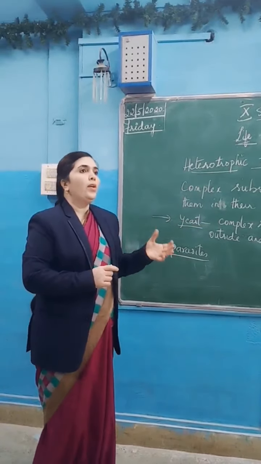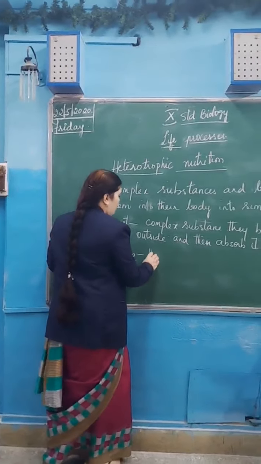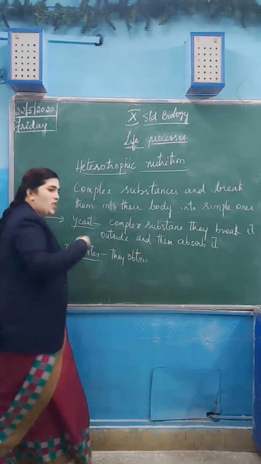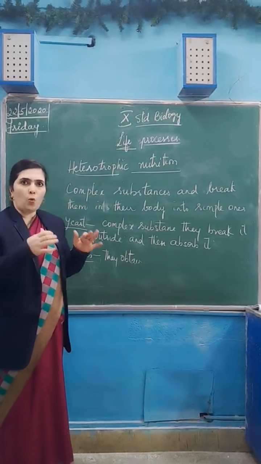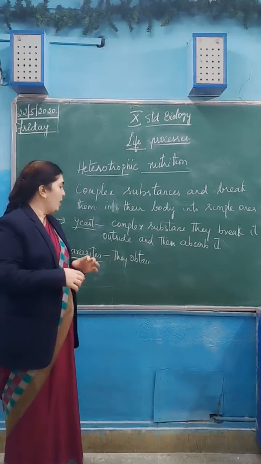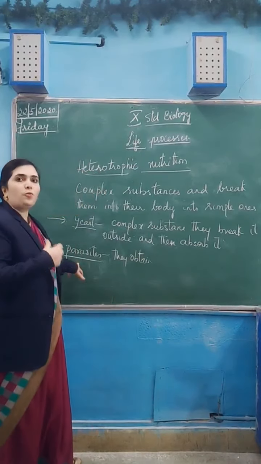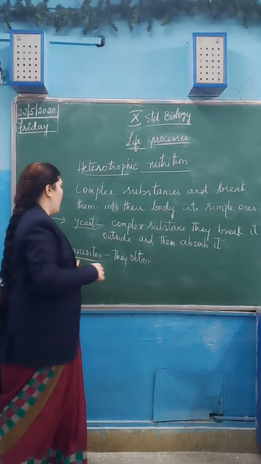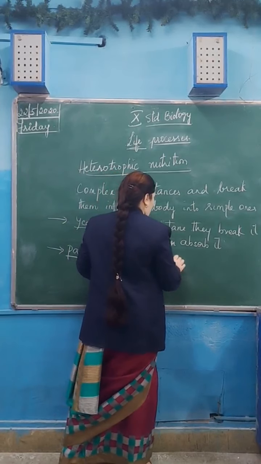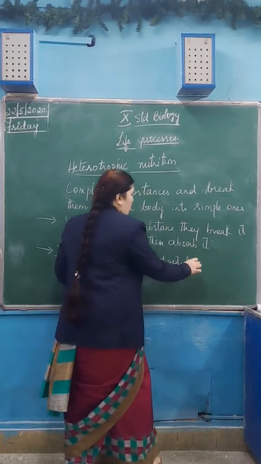They take the processed food from the organism. They obtain the digested food, the food which is already digested in the host body, the body in which they are living or residing. That processed food only they take, and they are known as the parasites. They obtain the digested food from the host.